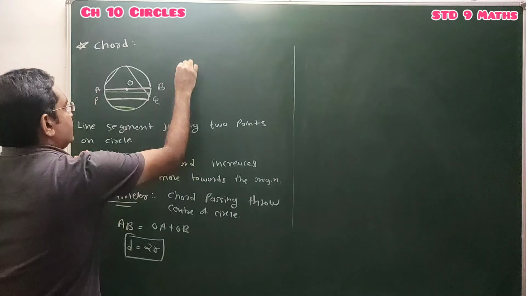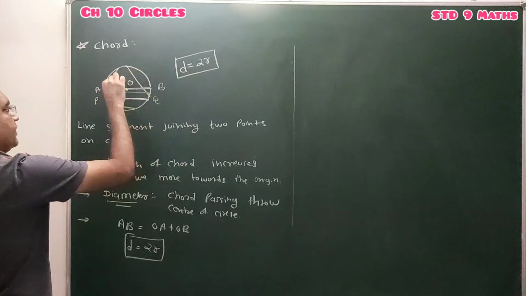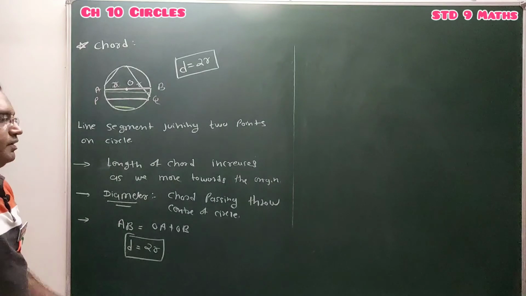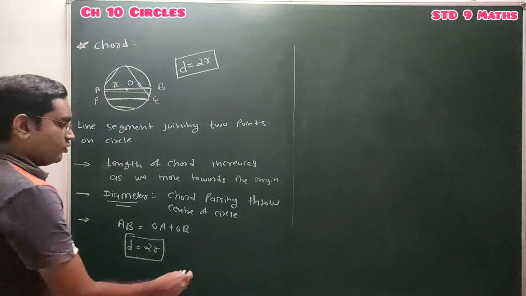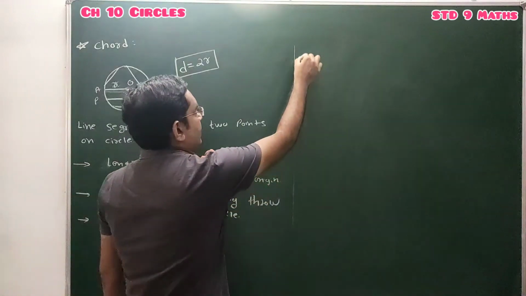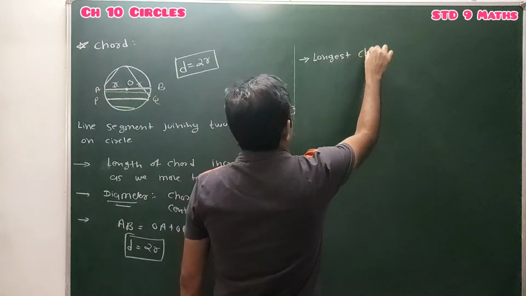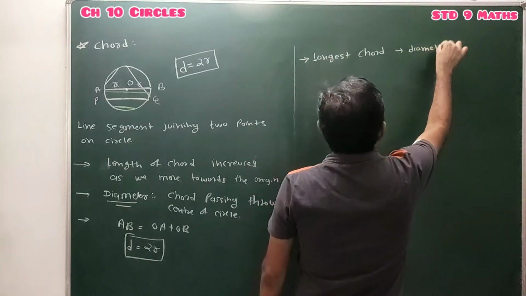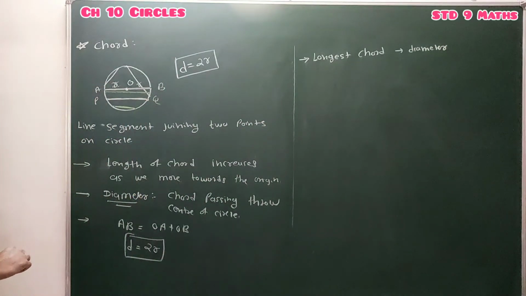Here we can say that the diameter of a circle is twice the radius. This is radius, and this is radius. So the diameter of the circle is always twice the radius. And the diameter is the longest chord of the circle. What can we conclude? The longest chord of the circle is nothing but the diameter. Diameter is always twice the radius. Pause the video and note it down.